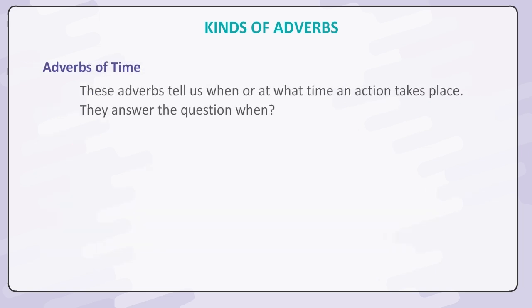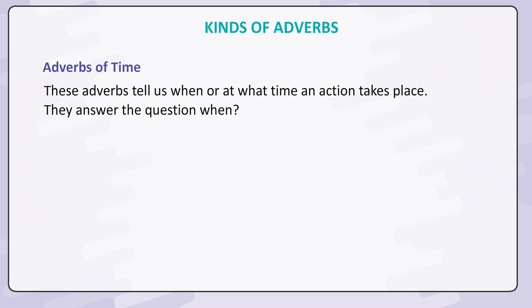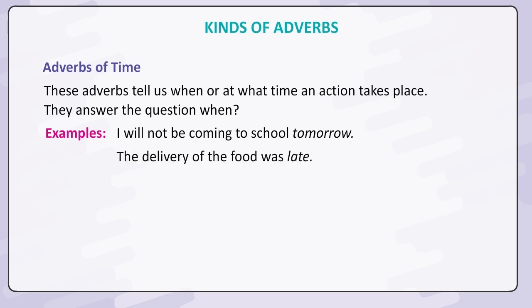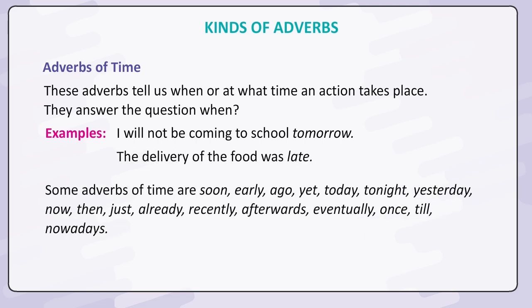Adverbs of time. These adverbs tell us when or at what time an action takes place. They answer the question when. Examples: I will not be coming to school tomorrow. The delivery of the food was late. Some adverbs of time are soon, early, ago, yet, today, tonight, yesterday, now, then, just, already, recently, afterwards, eventually, once, till, nowadays.